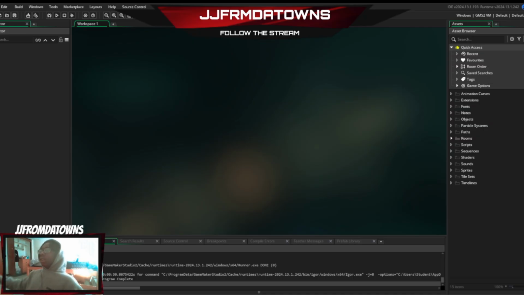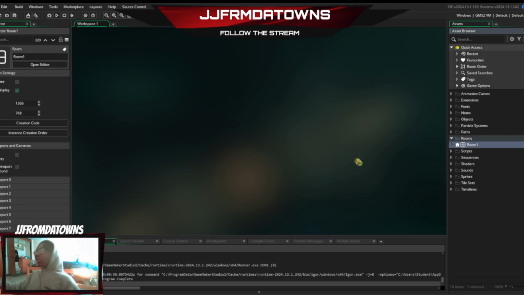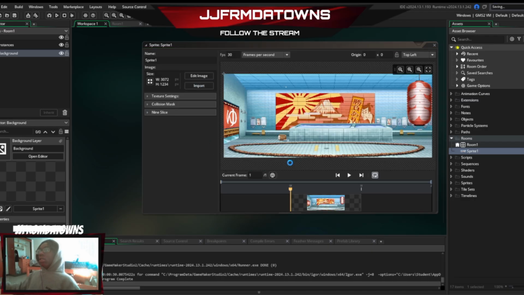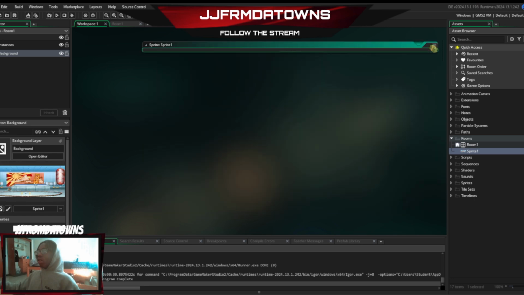But let's get started. First things first, we're going to drop in a background, and I'm just going to insert one like this one. Perfect. We're going to pay attention to the width and height, because we need to make that match the room. If we don't, it's going to be either way too big or way too small. I'm going to take a guess and say it's going to be way too big.